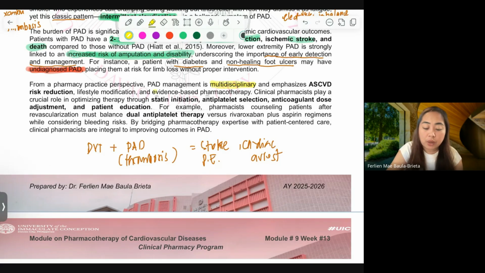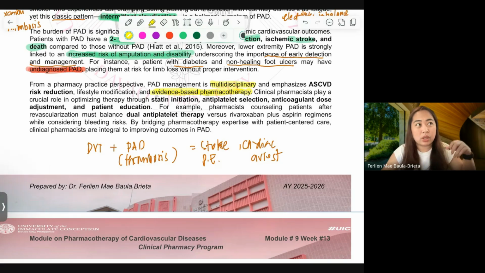With regards to pharmacotherapy, okay, it's almost the same as everything that we have discussed during prelim and midterms. There's nothing new in my module now that we are in finals, because we are talking about complications now.